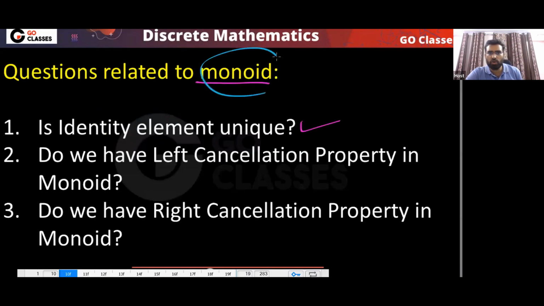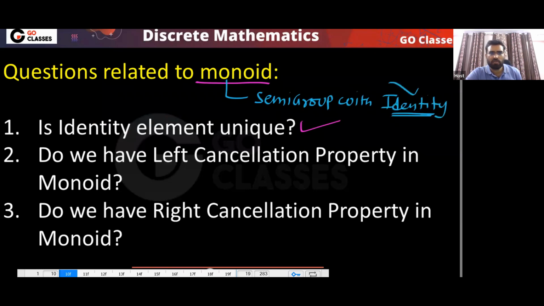Because it is a monoid, in a monoid you have at least one identity element, right? A monoid is a semigroup with an identity element. What is a monoid? A monoid is a semigroup with the identity element. So in a monoid you have an identity element. So I can say yes, the identity element is unique.